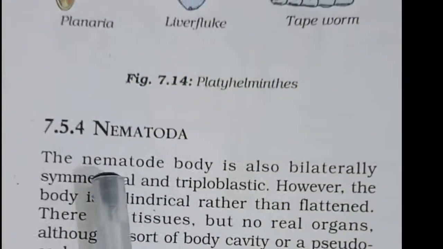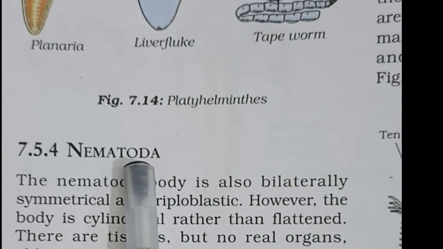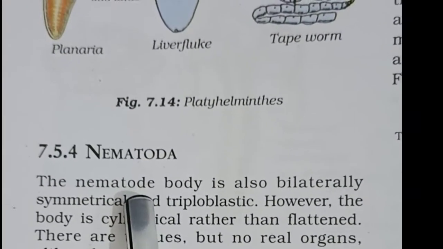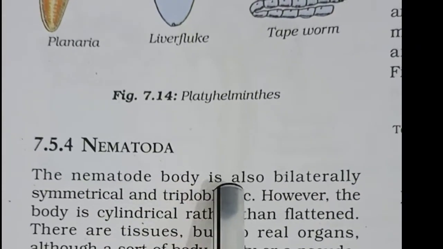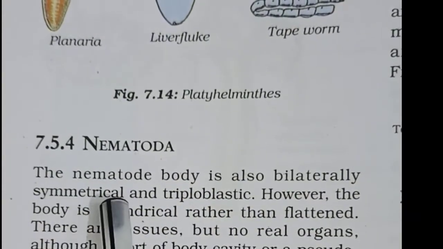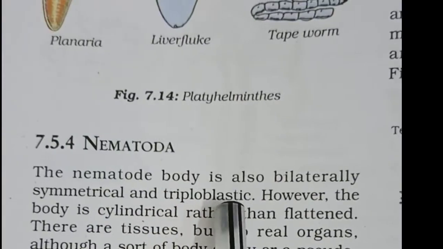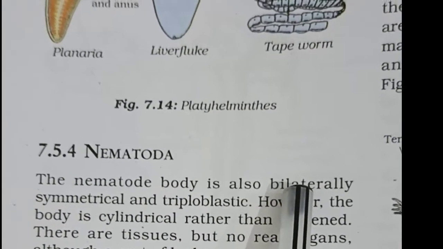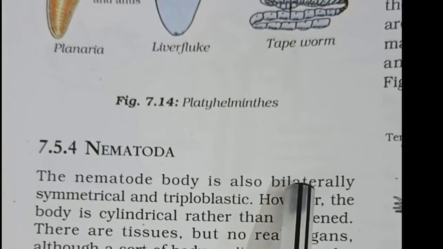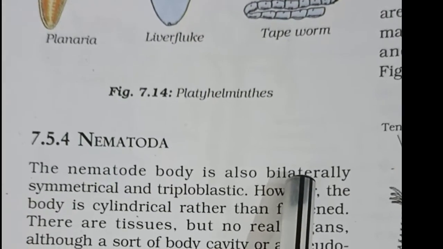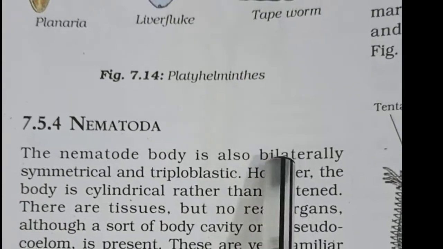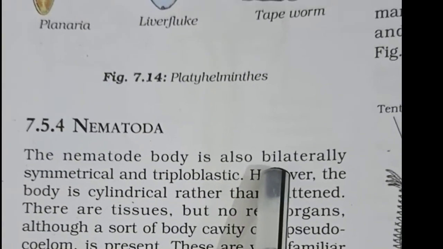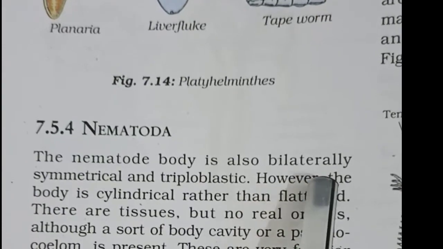Next we have Nematoda. The Nematoda body is also bilaterally symmetrical and triploblastic. Again, the same words have come. We saw earlier the meaning of bilaterally symmetrical: the left and the right halves of the body have the same design.